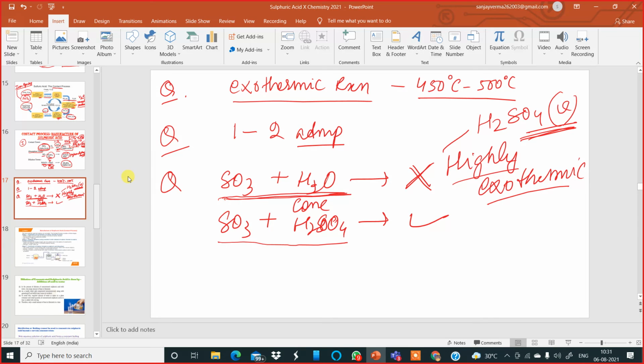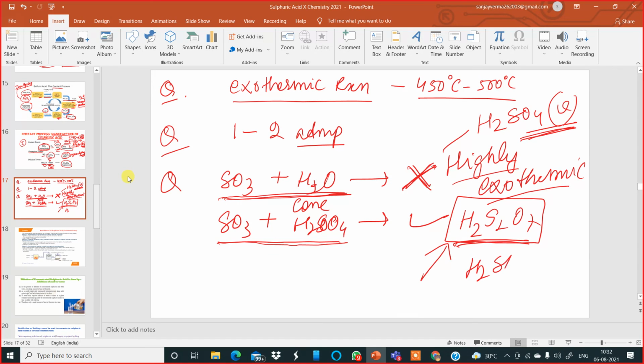That's why instead of dissolving sulfur trioxide in water, we absorb it in concentrated sulfuric acid to obtain oleum, H2S2O7 or pyrosulfuric acid, which is a better and stable product which can be diluted further to prepare sulfuric acid of the desired concentration.